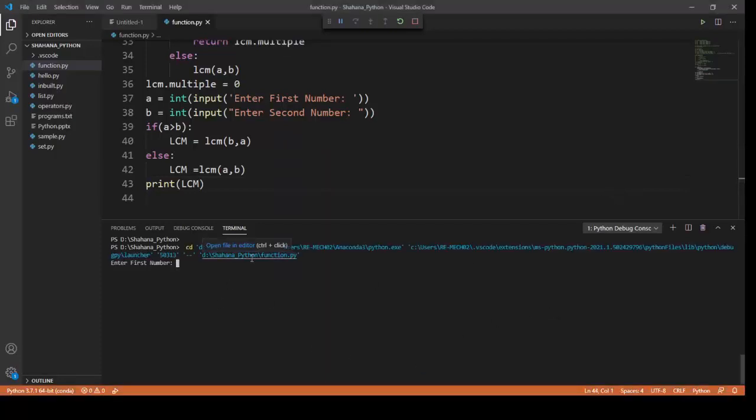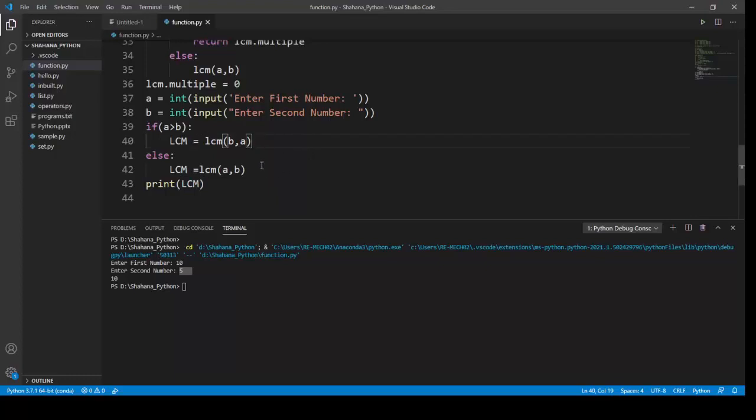I'm going to enter my first number, 10, and 5. My LCM is 10, it returns my LCM. What is happening is that the value of a is 10 and the value of b is 5. First it checks the condition whether a is greater than b. If this condition is satisfied, it will call this function. First I'm defining this function call in a variable, and then printing the variable. This way I can call a function.